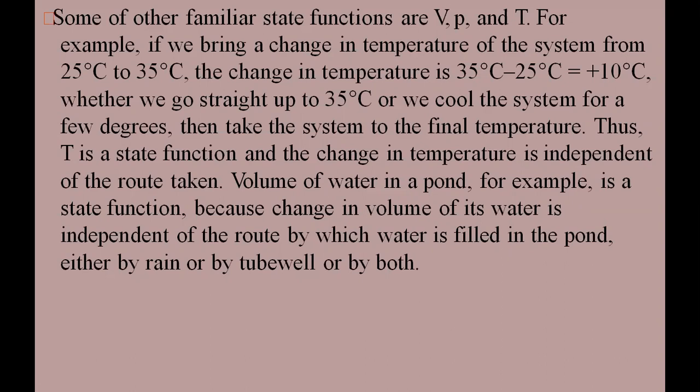It means we can cool down anything by putting it at NTP, normal temperature and pressure, or in a freezer, a refrigerator, or in the presence of liquid nitrogen, because it just causes a cooling effect. And so many other ways are there. So the path is independent, but we have to consider the final and initial temperature.